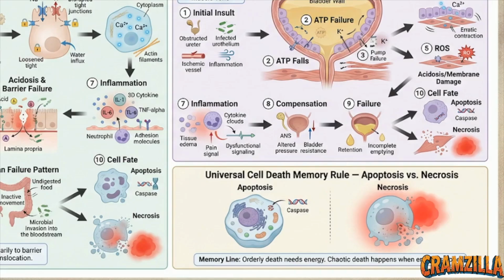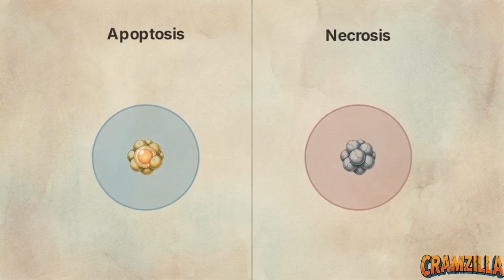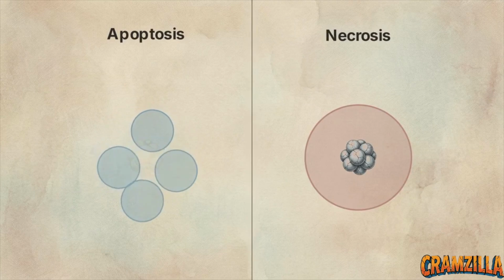Recall the universal cell death memory rule from earlier. It explains the first possible cellular fate, apoptosis. Apoptosis is a highly regulated and programmed process of cell death. If the cell retains a baseline level of residual ATP, it executes this orderly death. It cleanly packs itself away into fragments without damaging surrounding tissue.